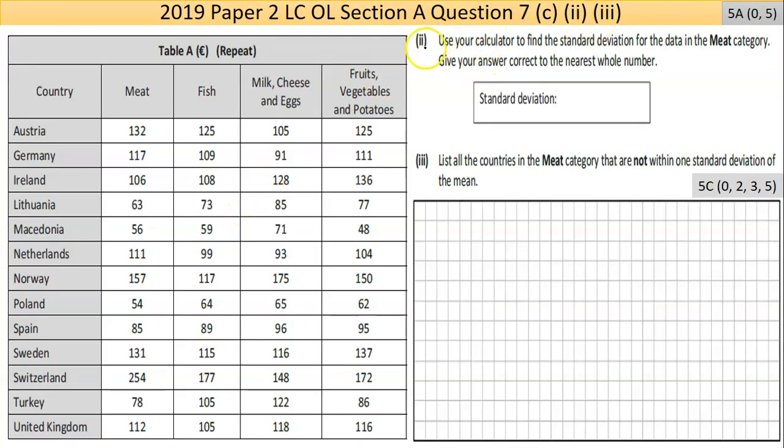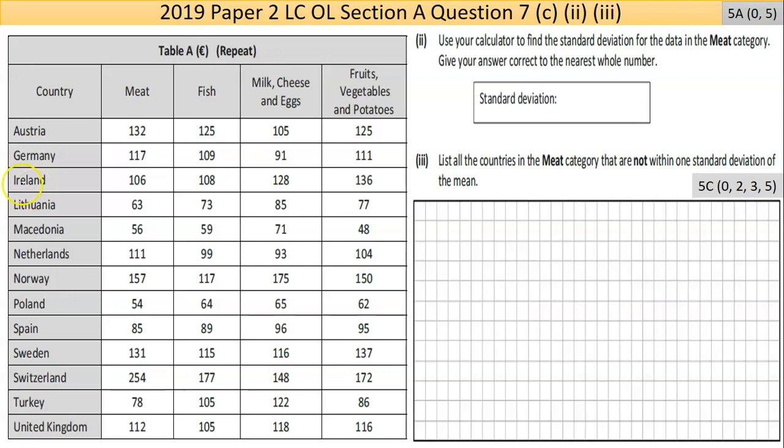It gets harder now. Part 2 here is only worth 5 marks. Now it became hit or miss. So if you're wrong, you're wrong. If you didn't round it right, you're wrong. You get 0 marks. I hate it because there's so much work involved here. You could do this using the formula and working it out, but there's no space. You have to use the back. And I'd say out of the 500 scripts I marked, 1 student tried to do that. The rest just didn't attempt it or made up an answer. And a small percentage actually got it right.